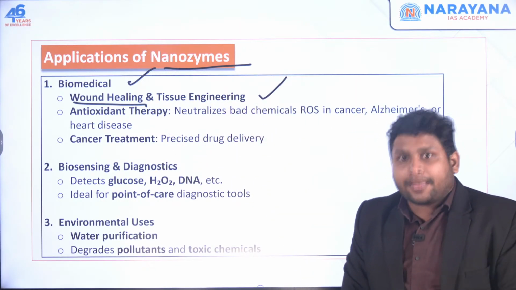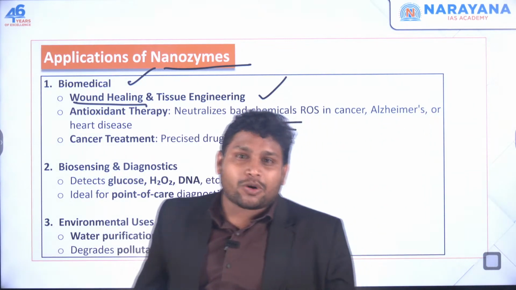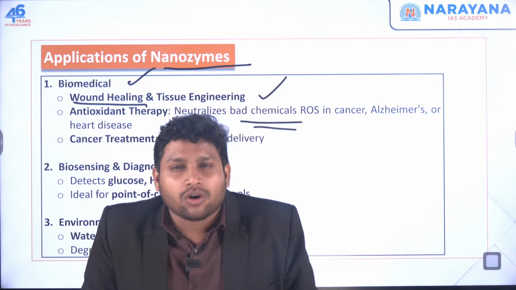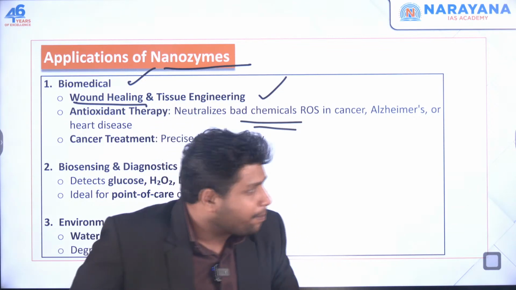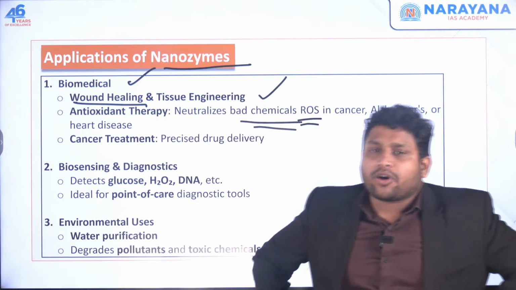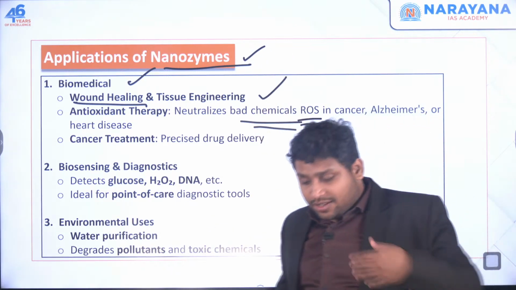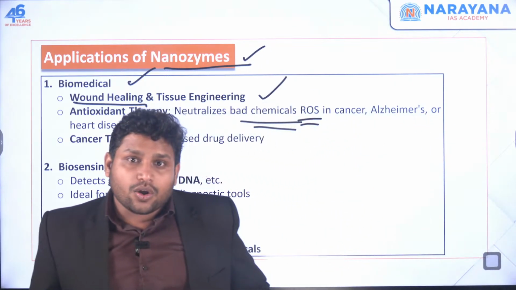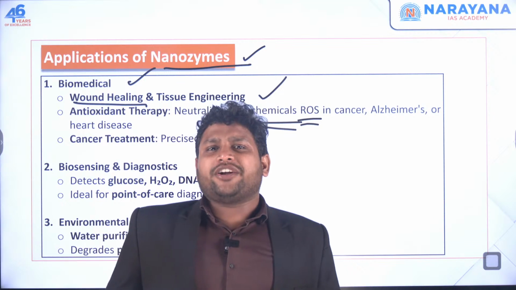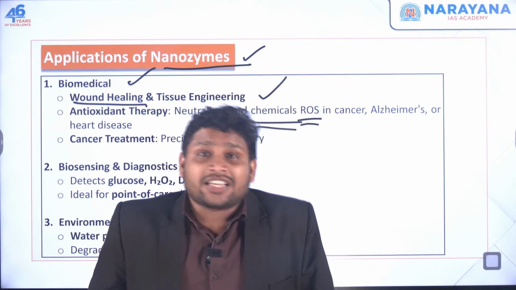Then in our body sometimes there are some bad chemicals released. We talk about some diseases like Alzheimer's or some heart related diseases. So some bad chemicals like this ROS is generated in our body. Now we want to destroy that. That can also be done by enzymes, because there are some enzymes in our body which go for some chemical reaction and destroy things. They can break down complex things into simpler things.